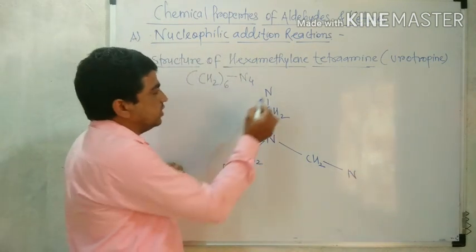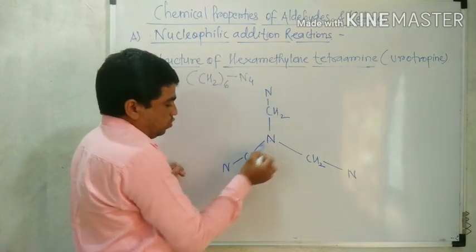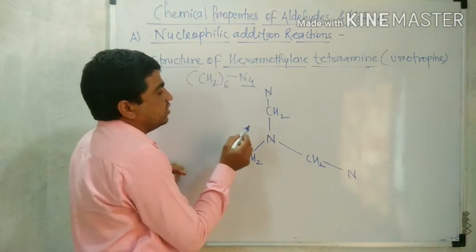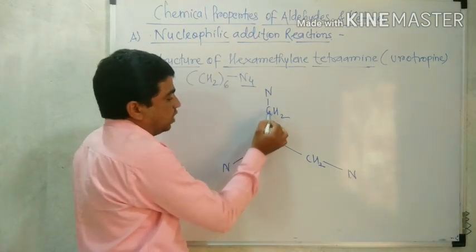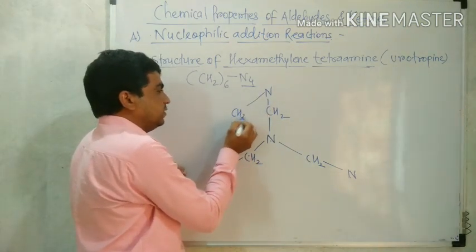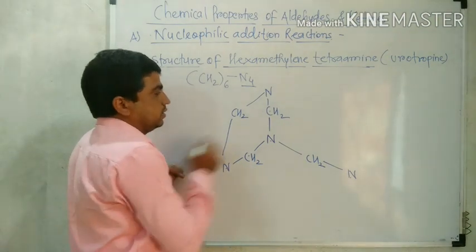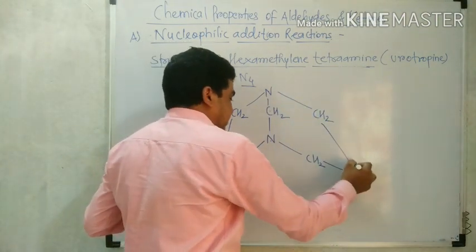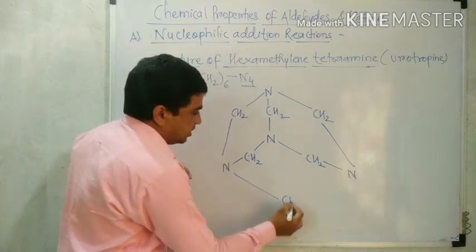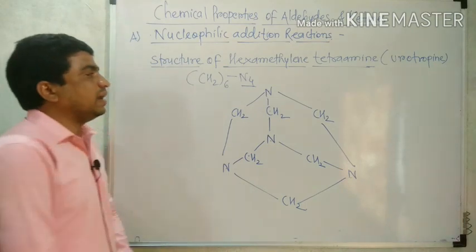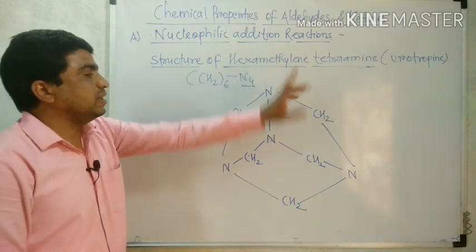So how many nitrogen is there? 1, 2, 3 and 4. 4 nitrogen. How many CH2 is in the formula? 1, 2, 3. And 3 is remaining. So another remaining CH2 as like, and the last remaining CH2 as like in the structure. That is about the structure of hexamethylene tetraamine.